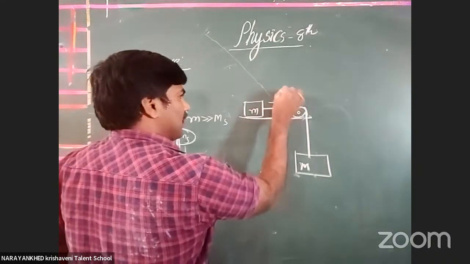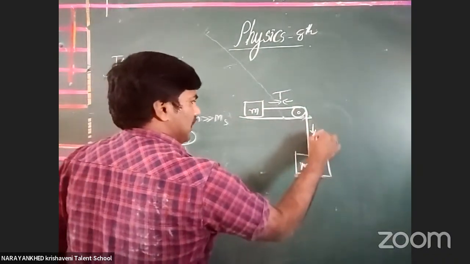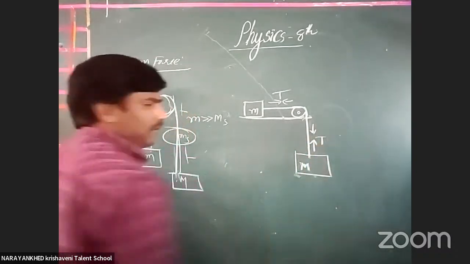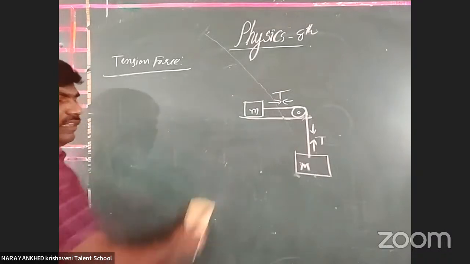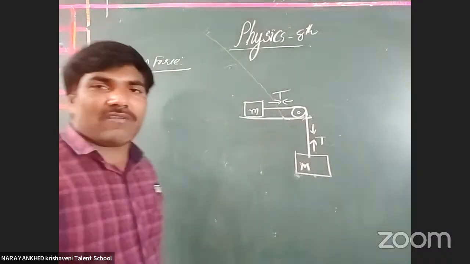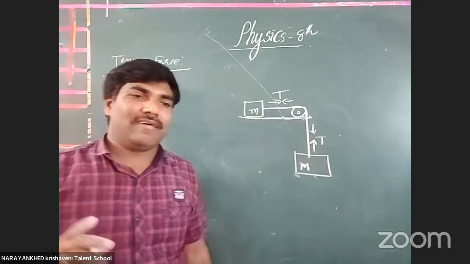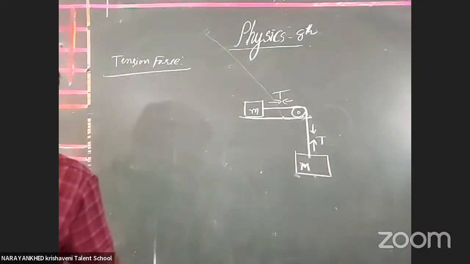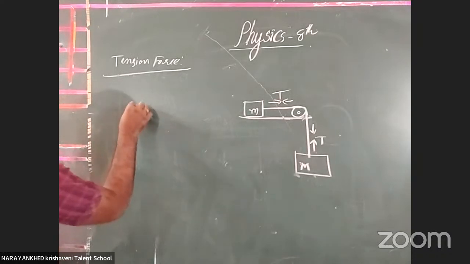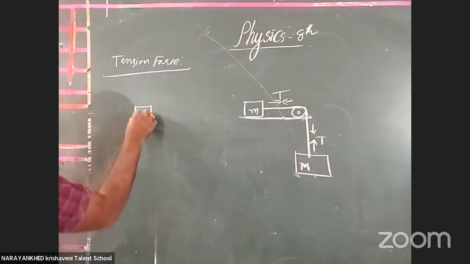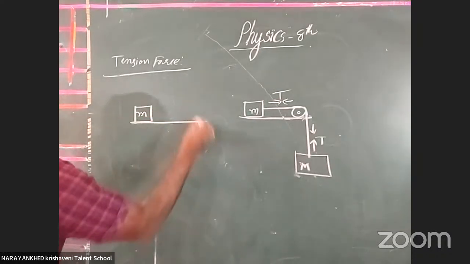Here and here the tension is the same, T only. Got it or not? It does not vary throughout the string. This is not valid when our string is not massless. Okay, clear or not? And next we consider that the masses differ for the string.